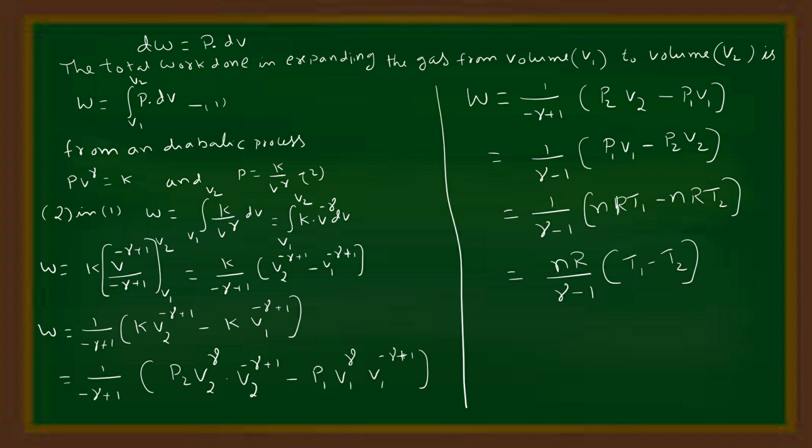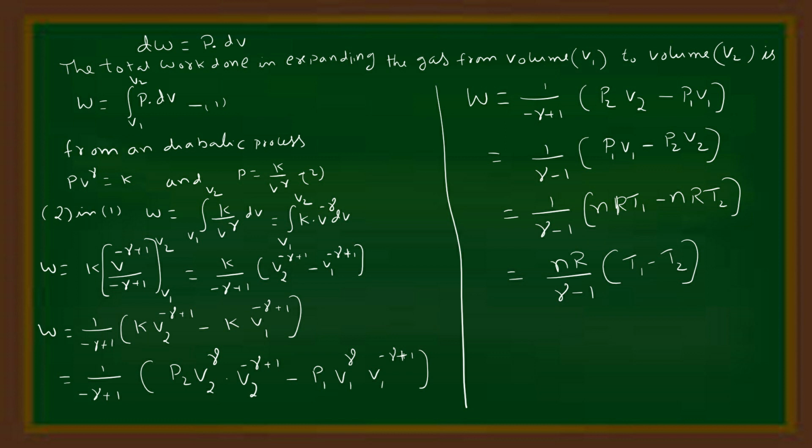Substituting equation 2 in 1, we get W = ∫ from V1 to V2 of K dV/V^γ, which equals K V^(-γ) dV, limits from V1 to V2. K is constant, so K [V^(-γ+1)/(-γ+1)] limits from V1 to V2. That gives W = K/(-γ+1) [V2^(-γ+1) minus V1^(-γ+1)], so W = 1/(-γ+1) [K V2^(-γ+1) minus K V1^(-γ+1)].